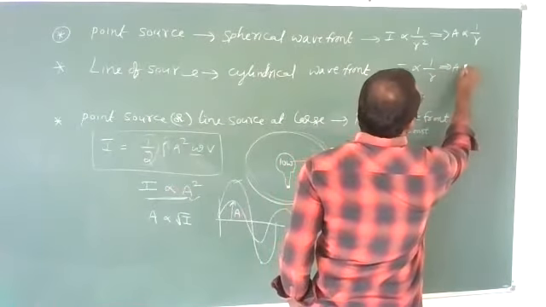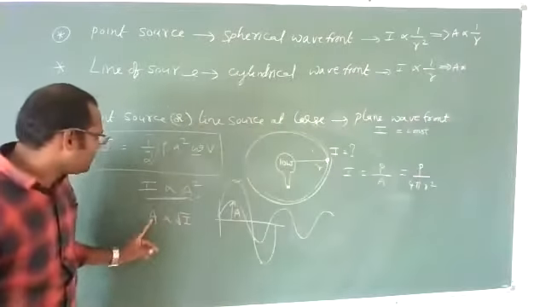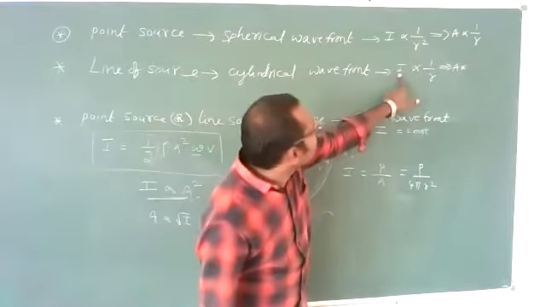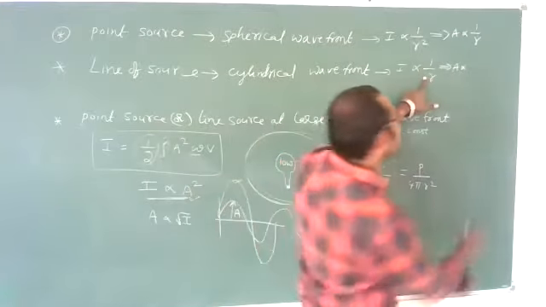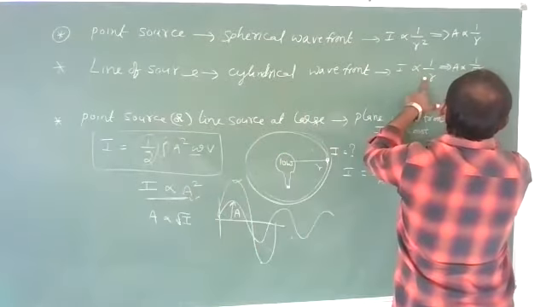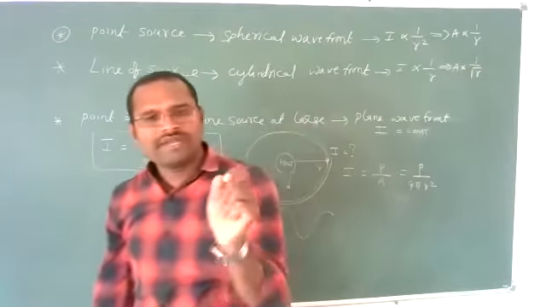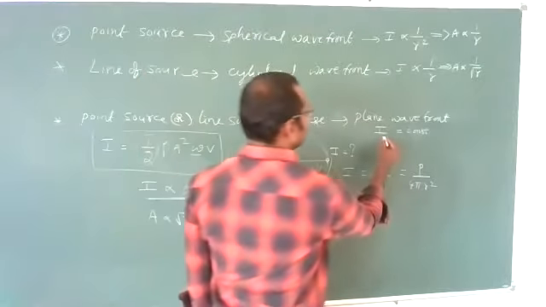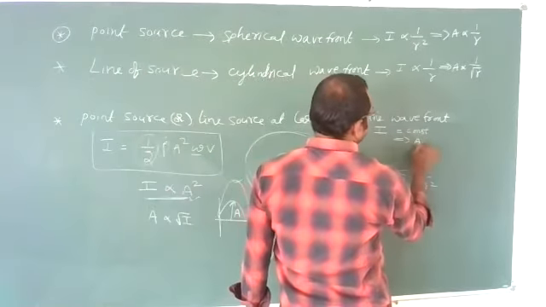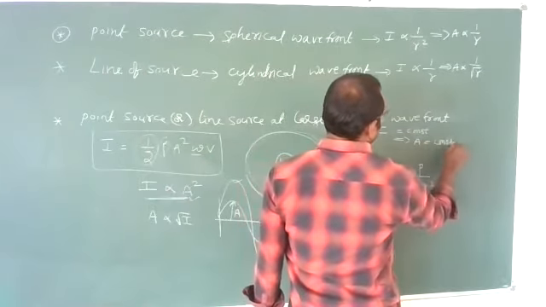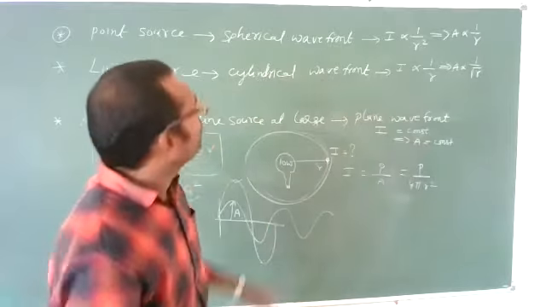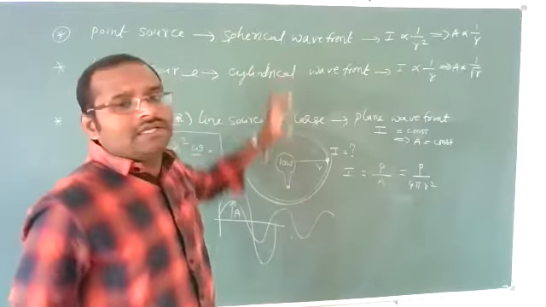Now, cylindrical wavefront I want. Cylindrical wavefront amplitude is proportional to what? Amplitude is proportional to root I. Root I means root of 1 by r, means 1 by root r. Okay, very important. And here, because I is constant, that implies B is also constant. That is it. Okay.